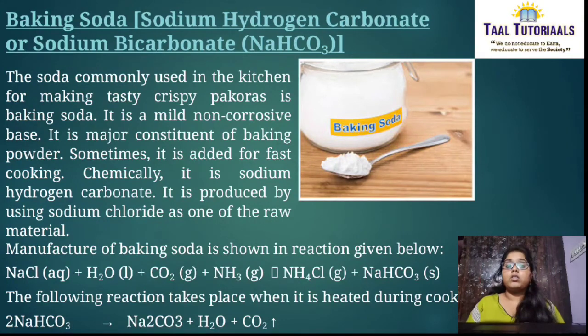It is a major constituent of baking powder. To prepare baking powder, baking soda is important. Sometimes it is added for faster cooking also. Chemically, it is sodium hydrogen carbonate or sodium bicarbonate. It is produced by using sodium chloride as one of the raw materials.